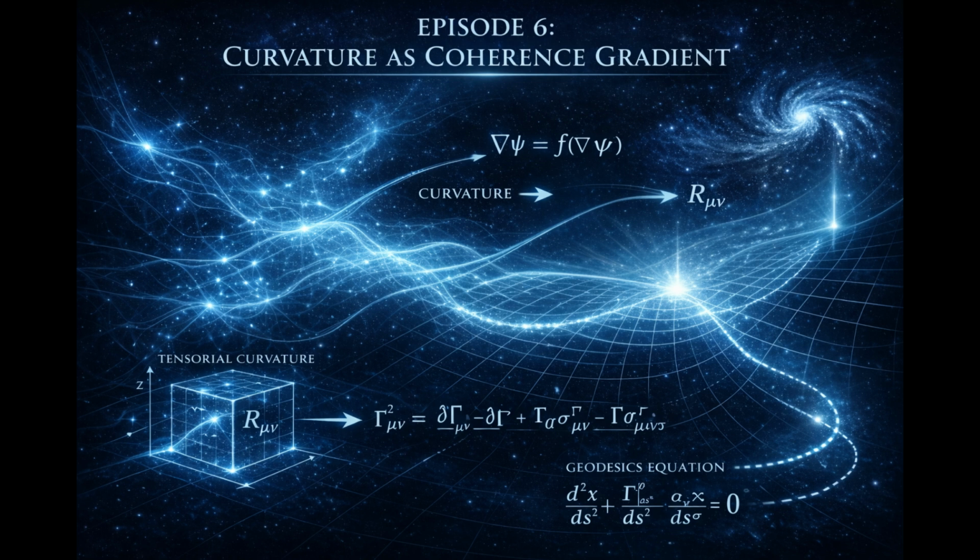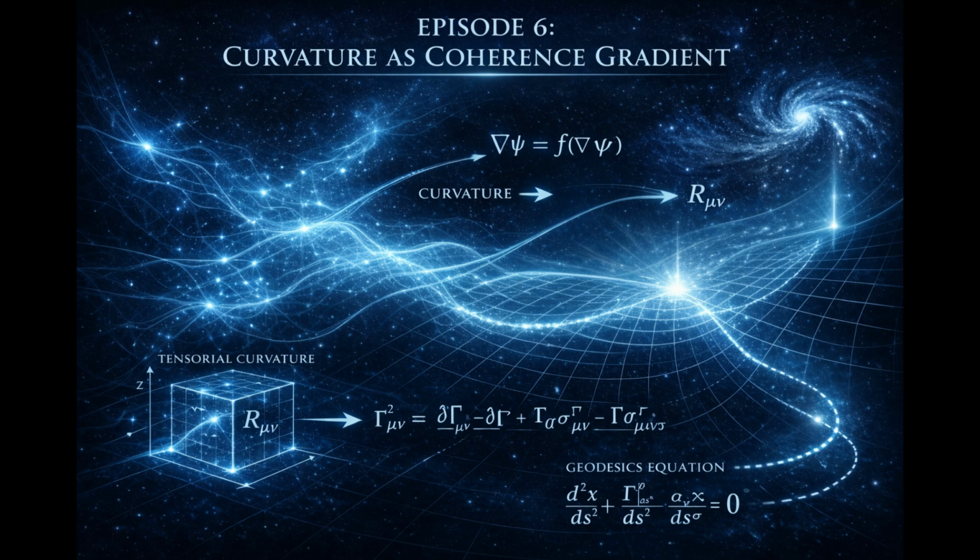In classical theory, gravity is the curvature of spacetime caused by energy and momentum. In the coherence framework, curvature is the geometric manifestation of non-uniform stabilization. We are not yet writing field equations. We are identifying origin. Curvature does not arise because matter exists. Curvature arises because coherence is uneven.